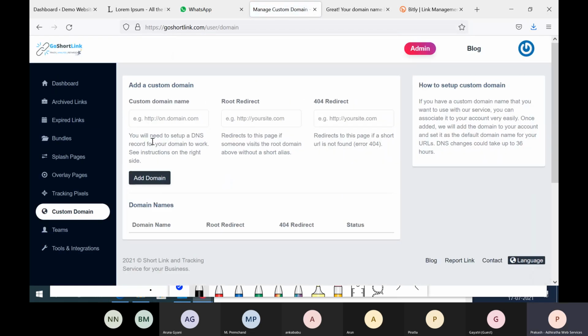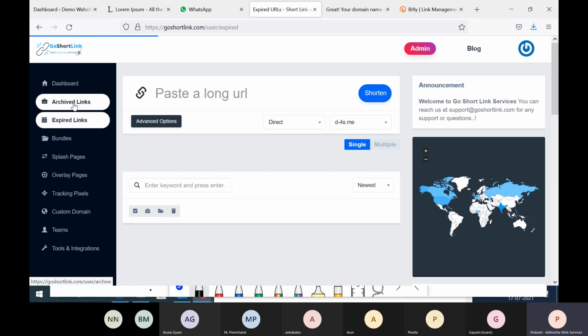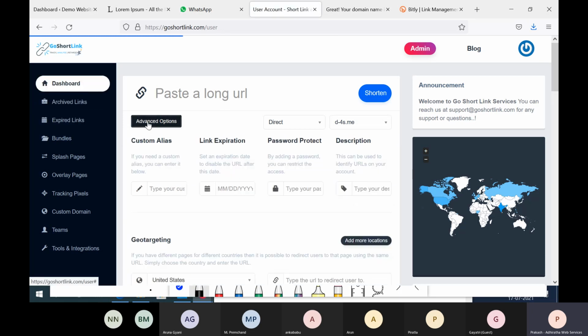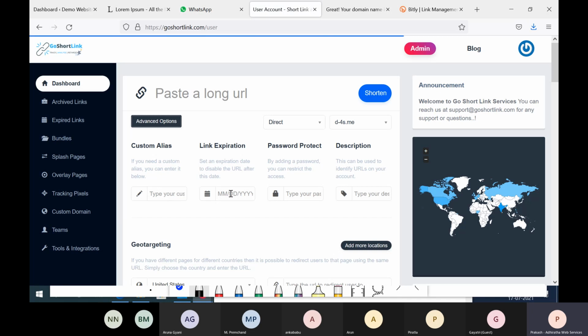Right. So that comes in the higher plan, the enterprise plan, we actually provide that. Like this, we have multiple things and multiple features. Right. So then expired links. You can actually give a date when you're creating any link right here. If you go to advanced options, you can give an expiration. For example, if you want that link to be working for a week, you can do that.